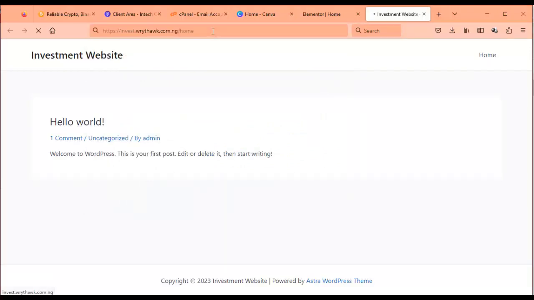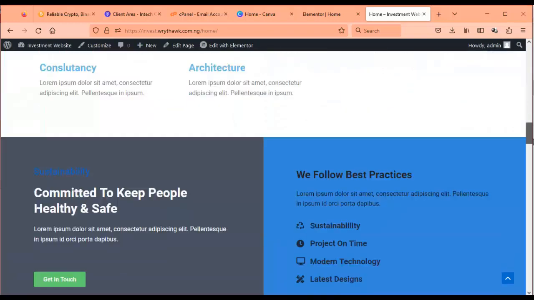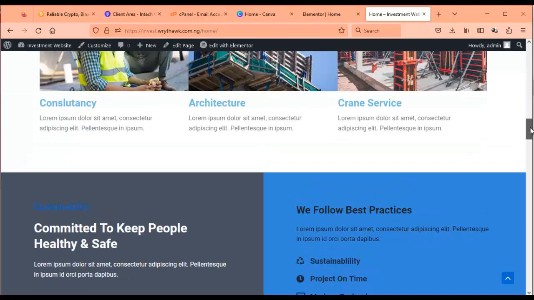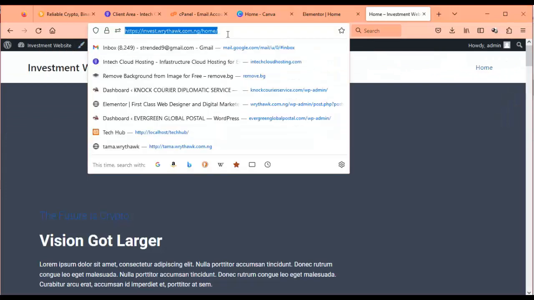We call it home, but we've not done the settings. So you see that it's actually here. Let's quickly go make that change. For any page to be the home page, I have to set it as home page before it shows.